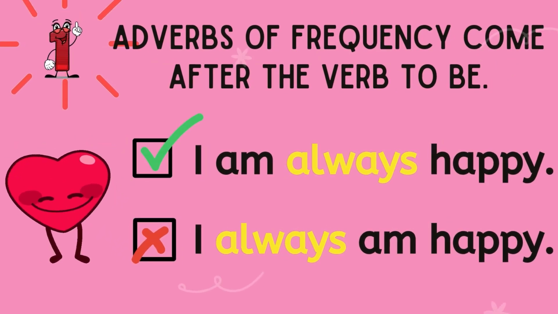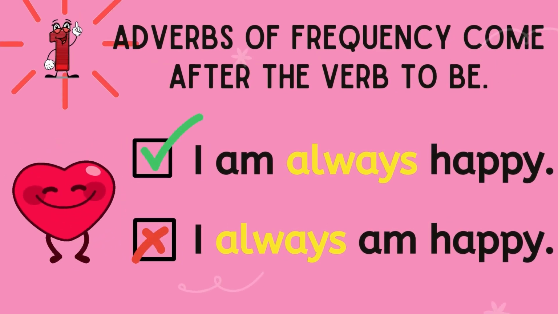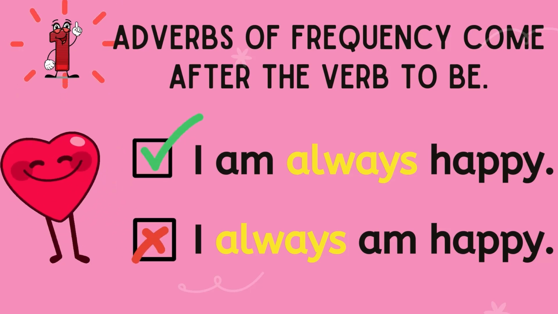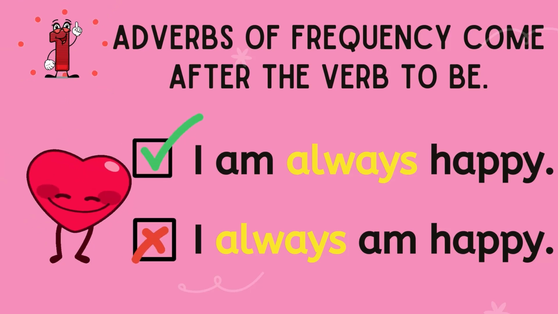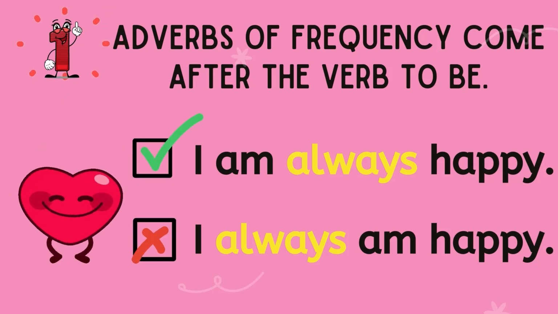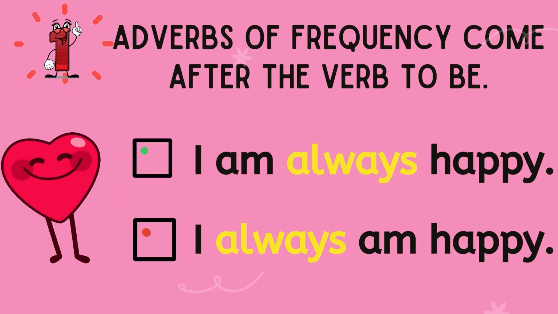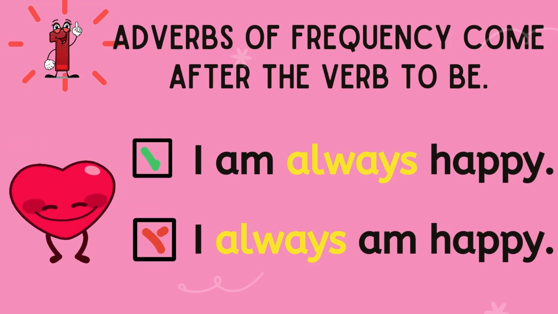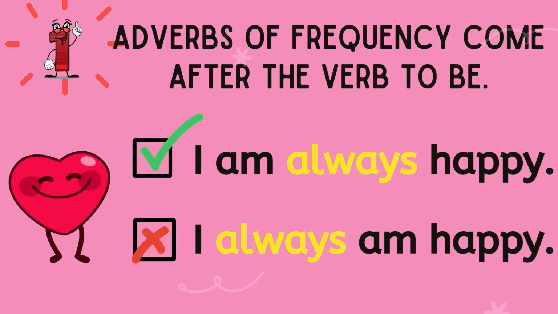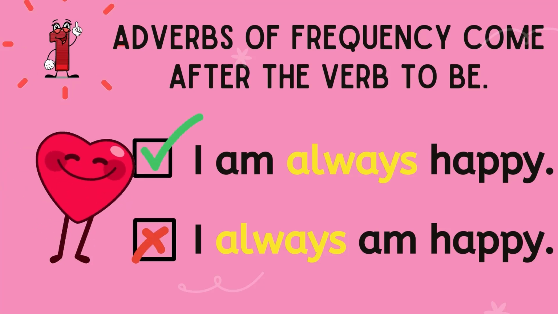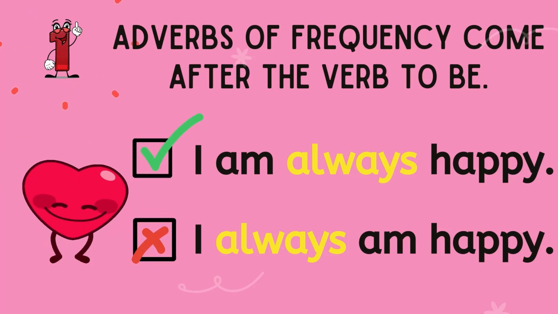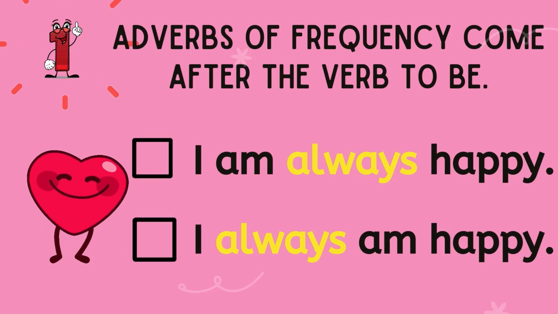Look at the second example. I am always happy. You don't say, I always am happy. In this sentence, the verb to be is am, and the adverb of frequency is always. So, we put always after am. The correct sentence is, I am always happy.